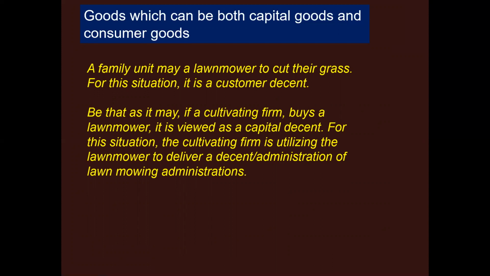In this case, the gardening firm is using the lawn mower to produce a good or service, that is, lawn mowing services. So, in this example, the lawn mower was used by the household. That is why it was a consumer good. That is, it is directly used to satisfy the consumer wants. Whereas in the second case, it was used by a gardening firm, so it is used for a further process. That is why it is a capital good. So a good can be a capital or a consumer good, depending upon its usage.